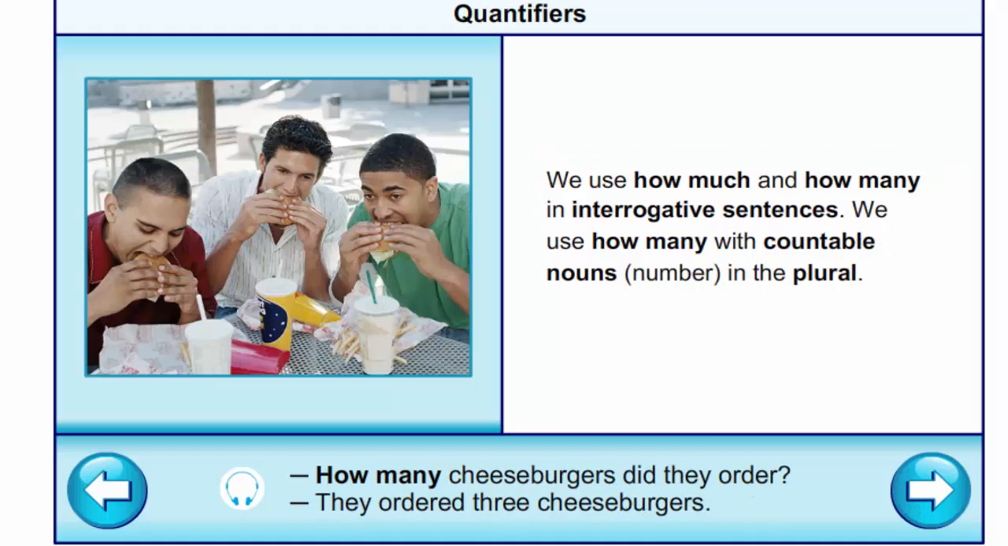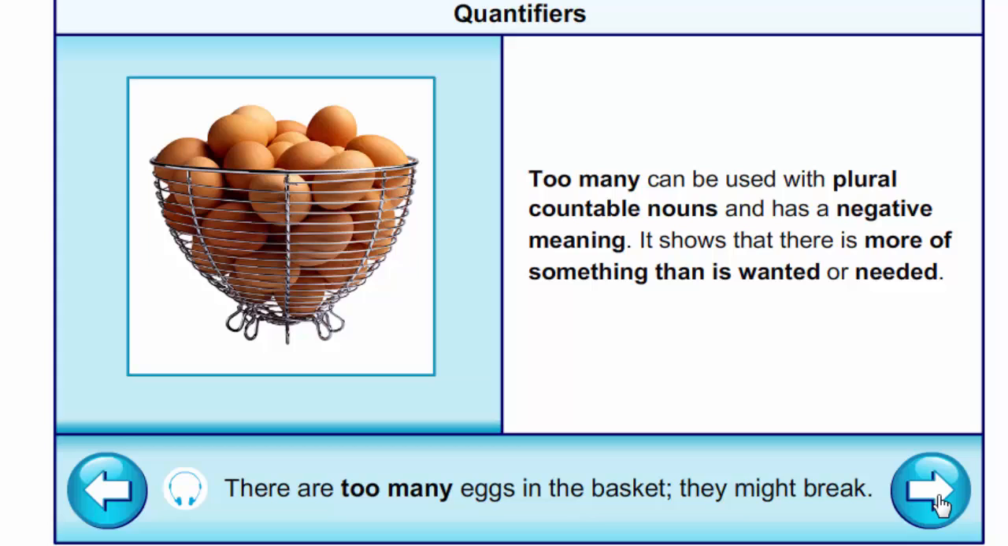We use how many with countable nouns in the plural. How many cheeseburgers did they order? They ordered 3 cheeseburgers. Too many can be used with plural countable nouns and has a negative meaning. It shows that there is more of something than is wanted or needed. There are too many eggs in the basket.